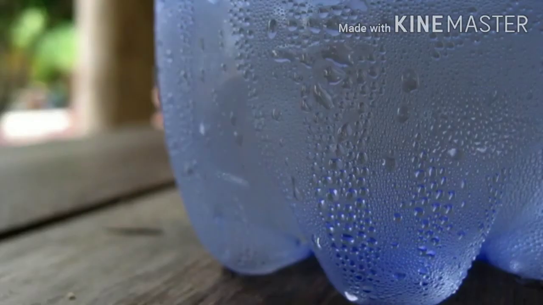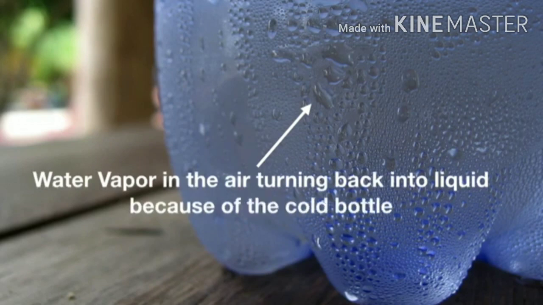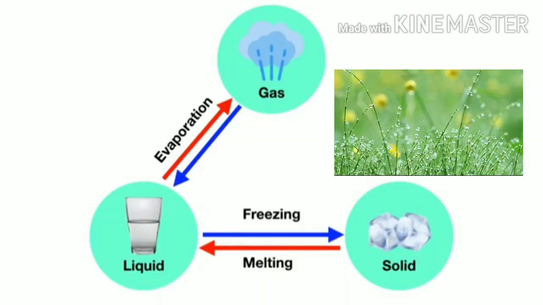Yes. Have you ever noticed the condensed water vapor on the cooler parts of the bottle? That's because water vapor in the air changes to liquid because of cold bottles. This process of gaseous form to liquid is known as condensation.